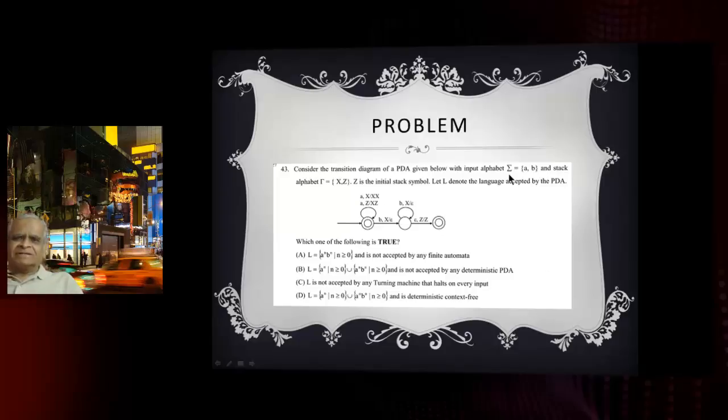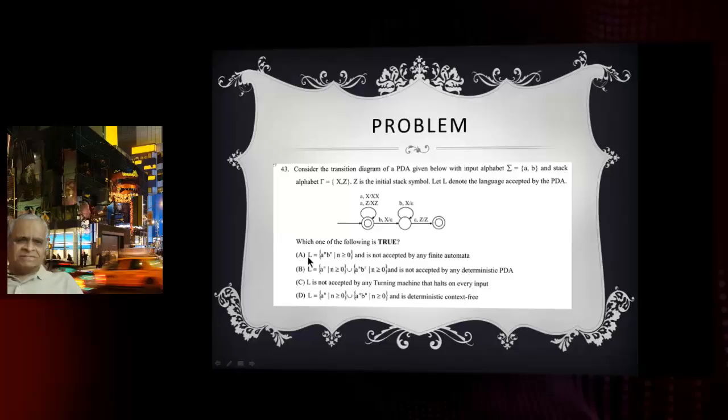Input alphabet sigma is A, B. Stack alphabet gamma is X, Z, capital X, capital Z. Z is the initial stack symbol. L is the language accepted by the push-down automata. We are not told whether to consider the push-down automata by final state or by empty stack. But normally, we take final state as standard. If we look at the transition diagram, this state and this state are final. So we assume we are considering what the push-down automata accepts by final state.